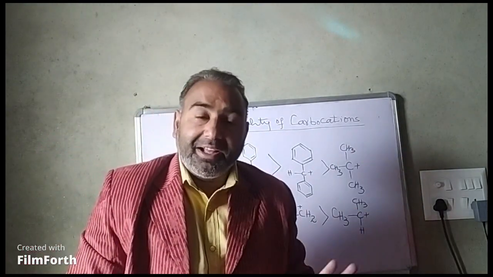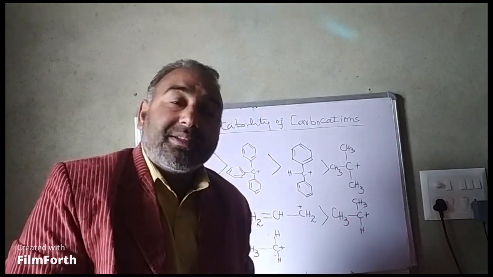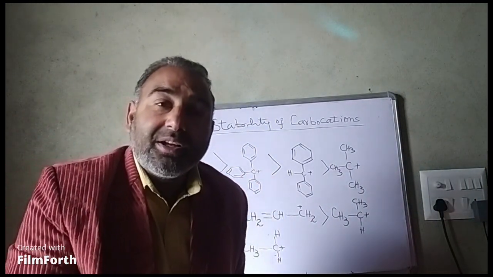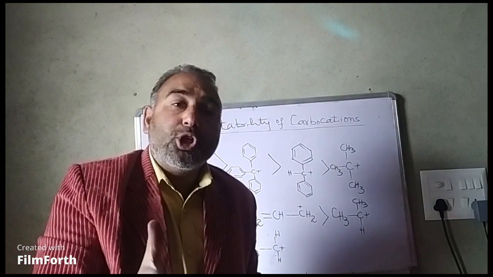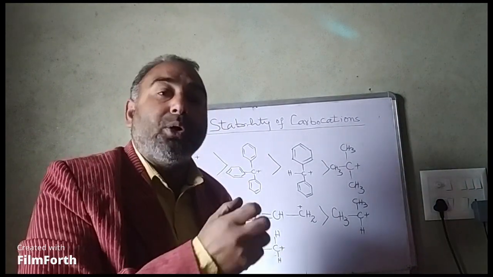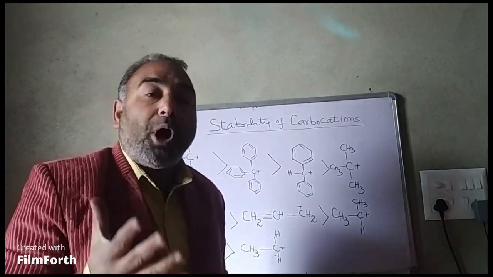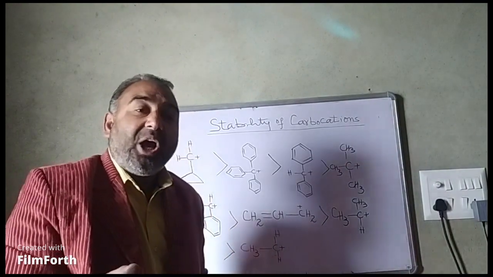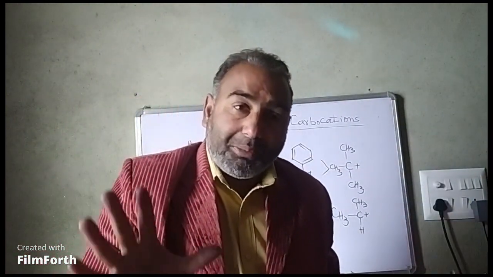First, a reminder: carbocations are stabilized when they are attached to electron donating groups which show positive inductive effect or positive mesomeric effect.